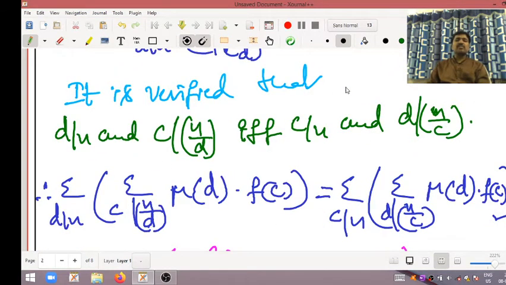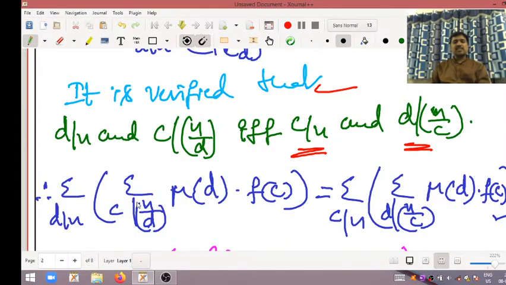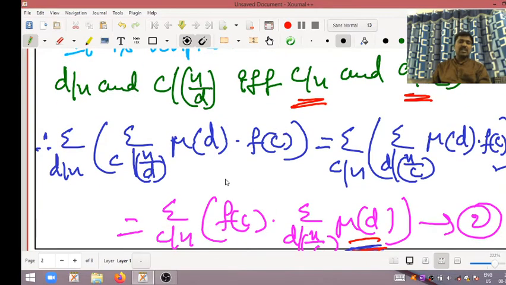Okay, my dear students, it is verified that d divides n and c divides n divided by d if and only if c divides n and d divides n divided by c. Then the given summation over d dividing n, summation over c dividing n divided by d of Mobius of d into f of c becomes the summation over c dividing n into the summation over d dividing n by c of Mobius of d into f of c.